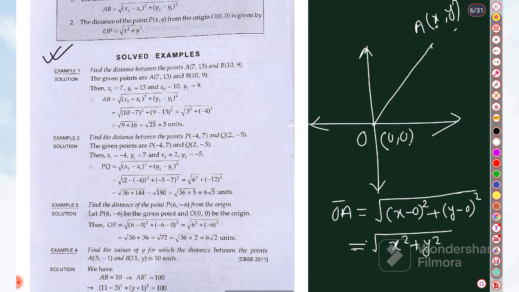So if we want to find the distance between a point and the origin, the formula is root under x square plus y square. Now we'll apply this formula for some particular problems. Understand?